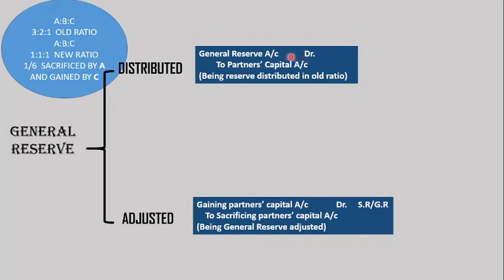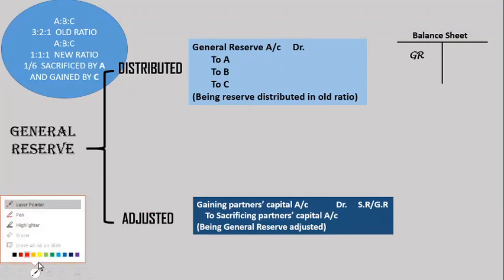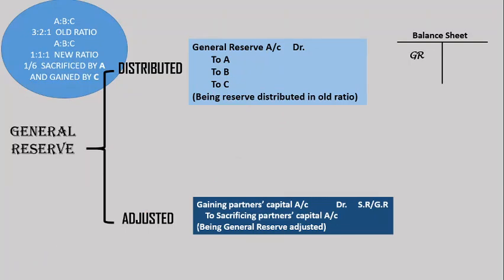If it is distributed, how it is treated, and if it is adjusted, how it is treated. For the distribution, as I said, in a balance sheet there is a general reserve, and this general reserve will be distributed to partners A, B, C in their old ratio. When I talk about old ratio, it is given in this ratio, that is 3 is to 2 is to 1.